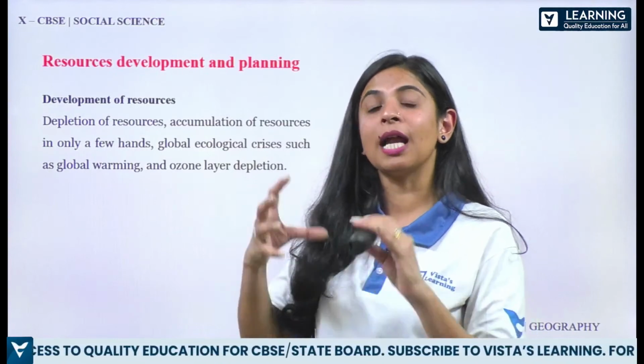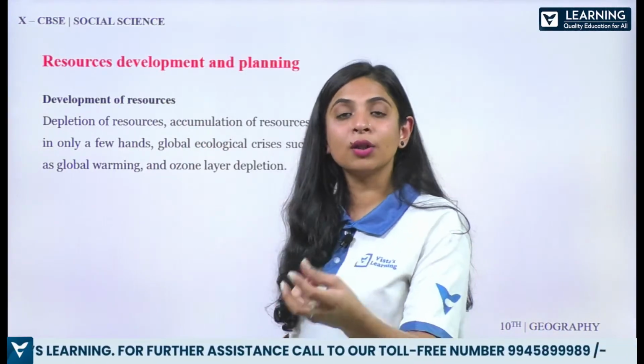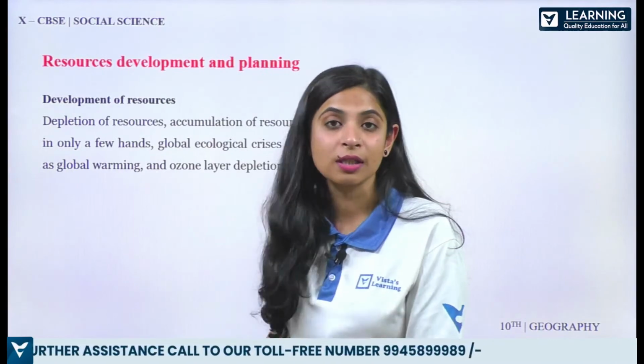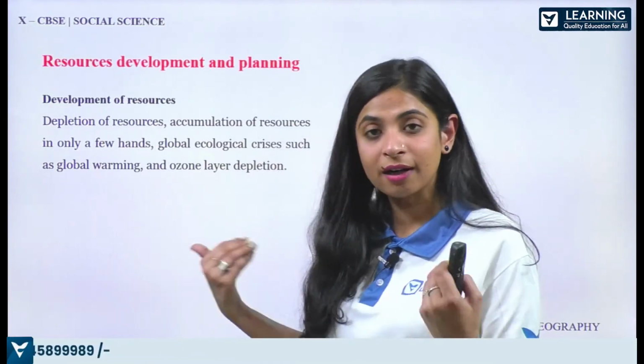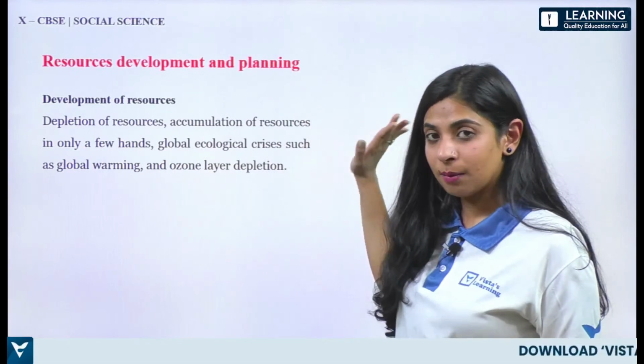क्योंकि कुछ लोग को इतना power दिया है वो resources अपने तरीके से use कर रहे हैं and they are becoming rich and they are becoming richer. Some people they are not having the access to the resources which is basically it's their rights to use, all right? It's a national resource, it's our right. तो वहाँ पे वो लोग poor होते जा रहे हैं. So this is one drawback.